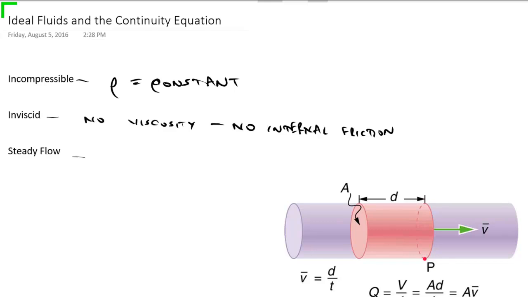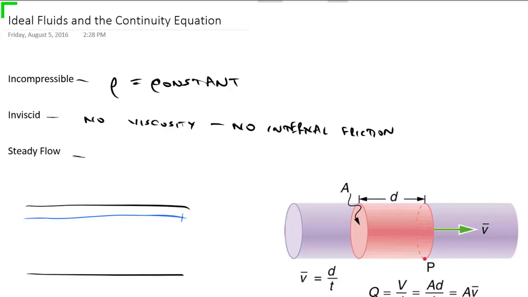And we also say that it's steady flow, meaning that the flow does not change in time. It's a constant flow. It's not changing throughout time. Let's say we have a pipeline. Let's say I'll draw another pipeline here, and we have some fluid flowing through it. We call these blue lines flow lines, and this is the path a particle takes. And what we mean by a steady flow is that the particles don't deviate from this path over time. So if we look at it now and we look at it 10 minutes later, the particles would still be continuing the same path.